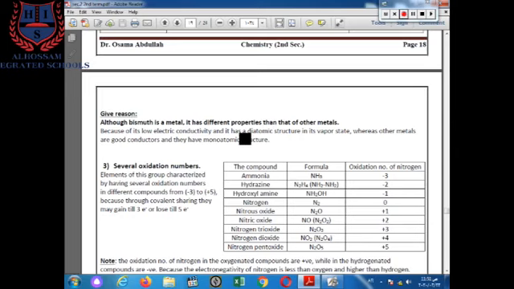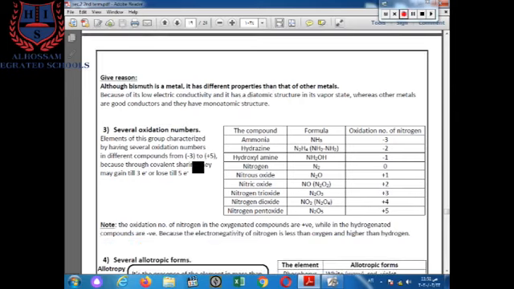The third property is several oxidation numbers. We will study the nitrogen behavior in its compounds. Nitrogen has several compounds and it is the most important element in biological organisms.